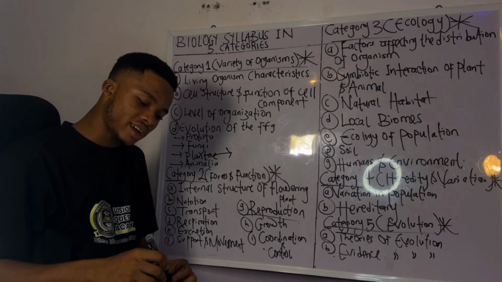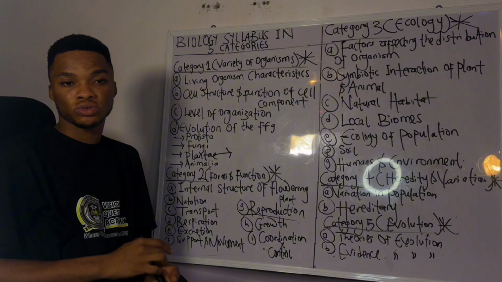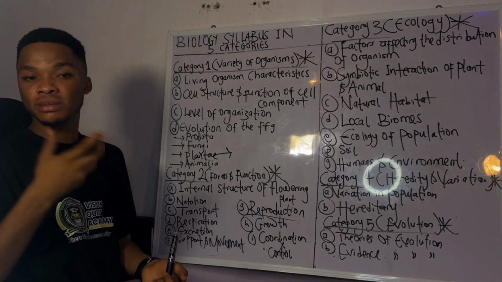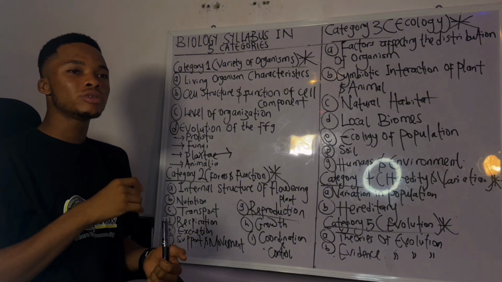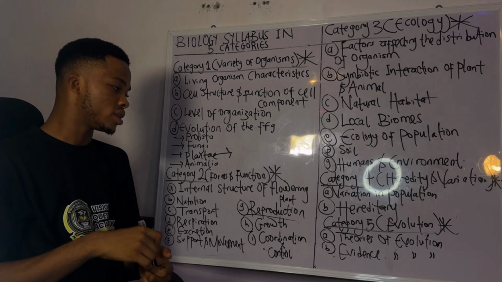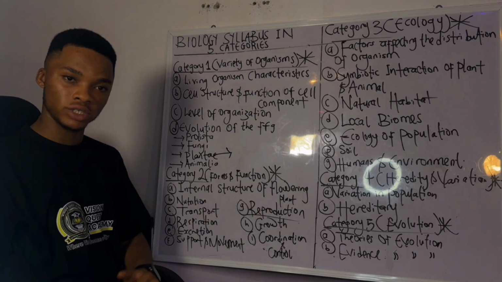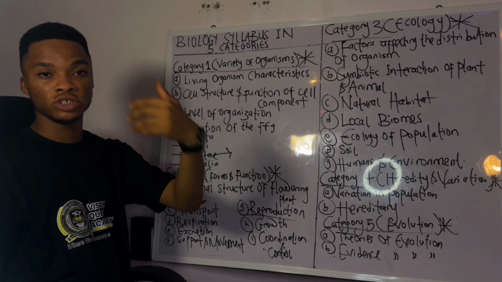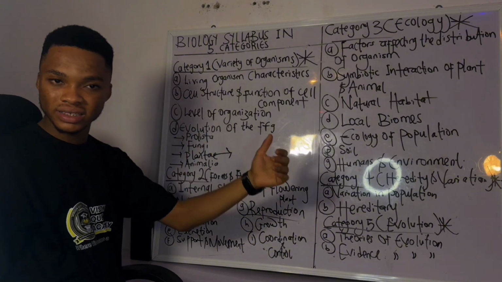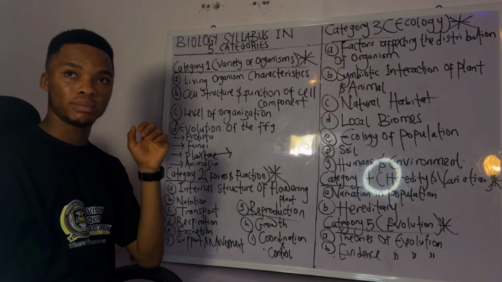Reproduction. I don't really know why JAMB love doing this. If I want to ask you on reproduction, JAMB will not really ask you on animals, in women, how they give birth. They mostly ask the ones in plants. If you have flowers, how they are reproduced both sexually and asexually, types of flowers. If you are reading, make sure you focus more on the plant aspects.